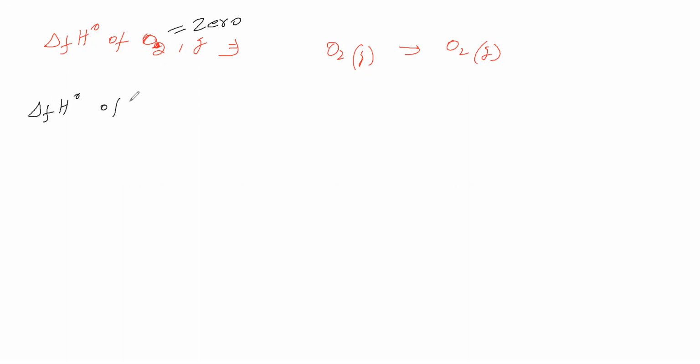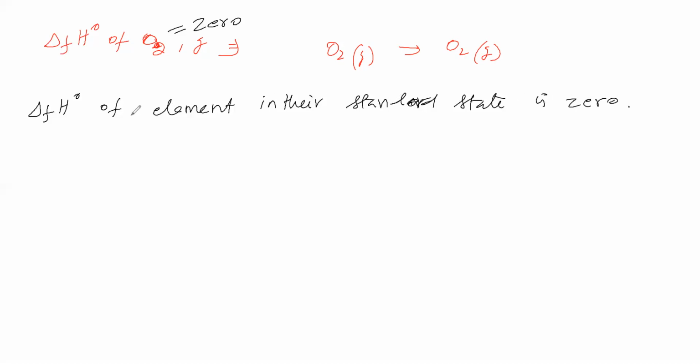Now we got one point: the standard enthalpy of formation of an element in its standard state is 0. That means if you take carbon as graphite solid, that is 0. The standard enthalpy of formation of graphite solid is 0. But if you take diamond, it is not equal to 0, because the standard state for carbon is graphite, not diamond.